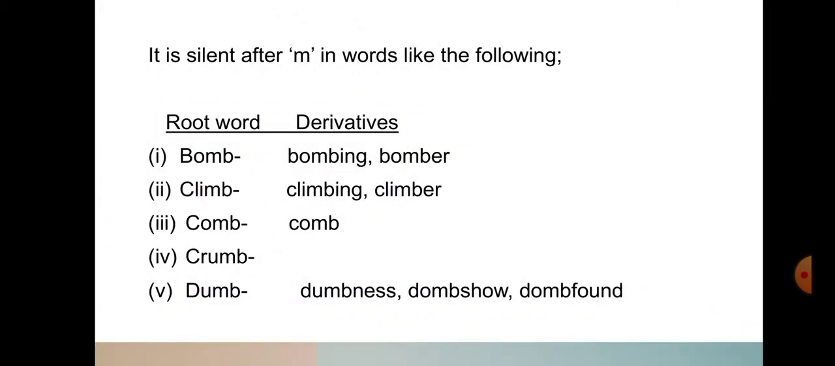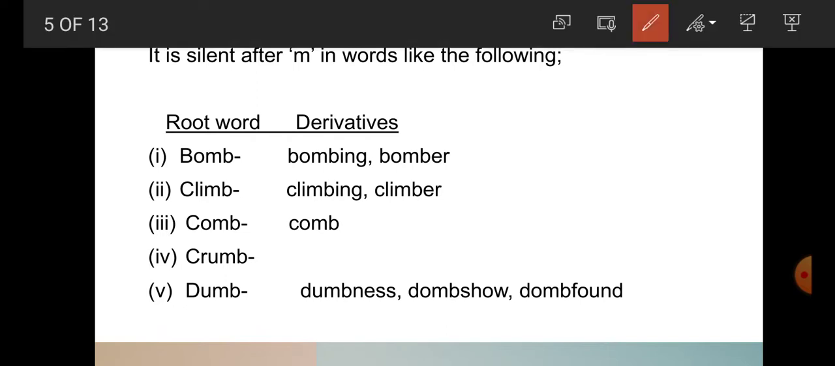Now students, B is silent after M. B is silent after M in the following words. B is silent after M, which means when B comes after M, it is silent. For example, bomb. Here B is silent. Bombing, bomber.